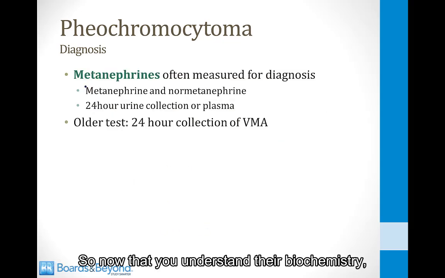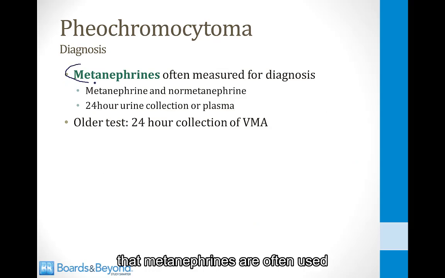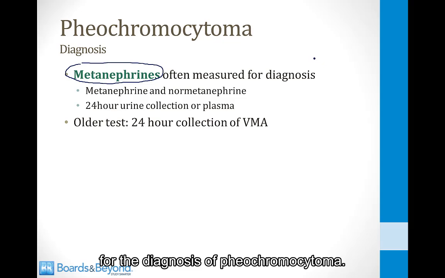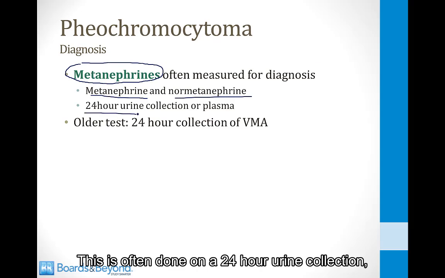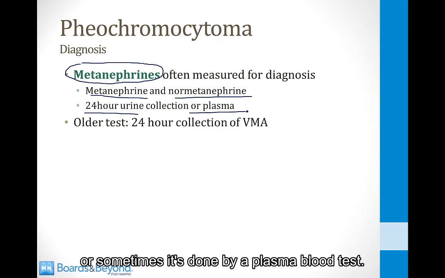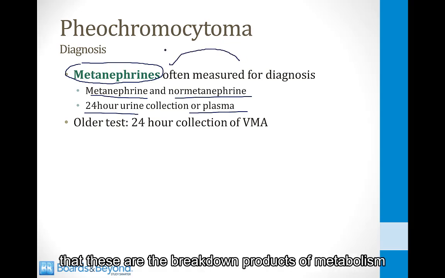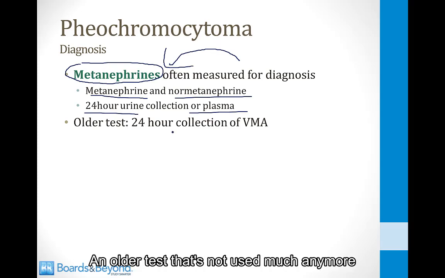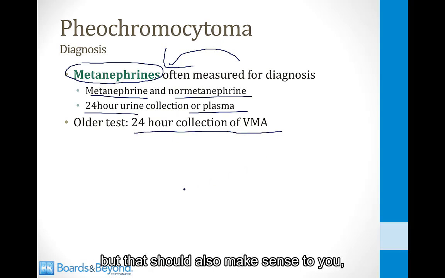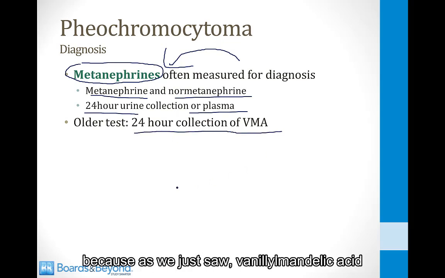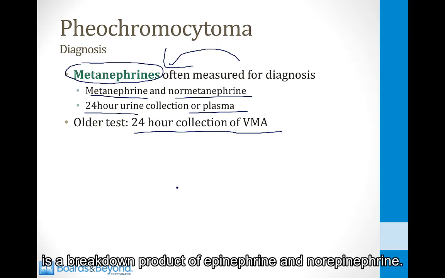So now that you understand that biochemistry, it should make sense to you that metanephrines are often used for the diagnosis of pheochromocytoma. You can measure the levels of metanephrine and normetanephrine. This is often done on a 24-hour urine collection, or sometimes it's done by a plasma blood test, but either way, you should appreciate that these are the breakdown products of metabolism of epinephrine and norepinephrine. An older test that's not used much anymore is a 24-hour urine collection of VMA, but that should also make sense to you because, as we just saw, vanillylmandelic acid is a breakdown product of epinephrine and norepinephrine.